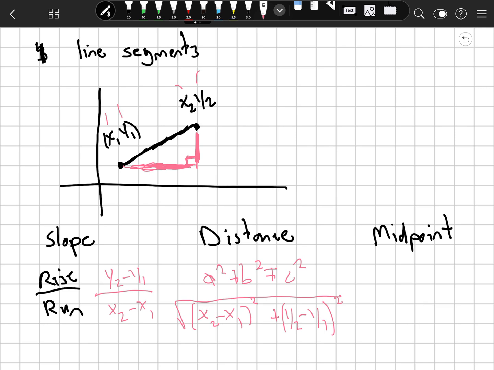So slope, distance, and finally the midpoint. You could also find the middle of that line segment, if you folded it right in half, where it's at. Using the midpoint formula, it's just the average of the x's. So x1 plus x2 over 2, and y1 plus y2 over 2. And that is the midpoint right there. So the coordinate plane, once again, very helpful in geometry, dealing with line segments.